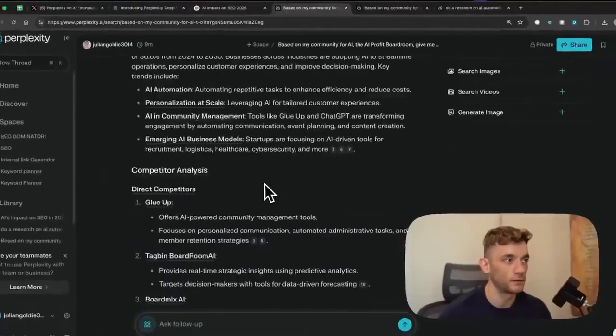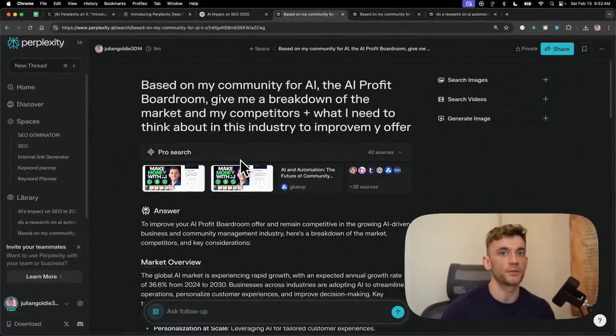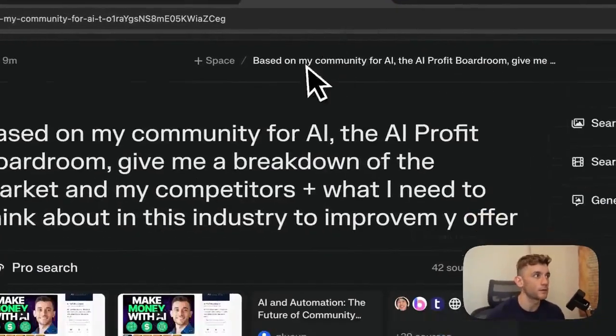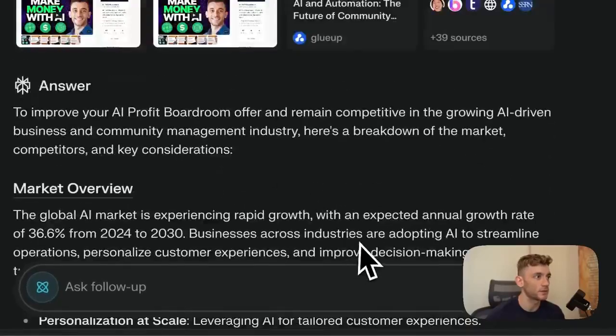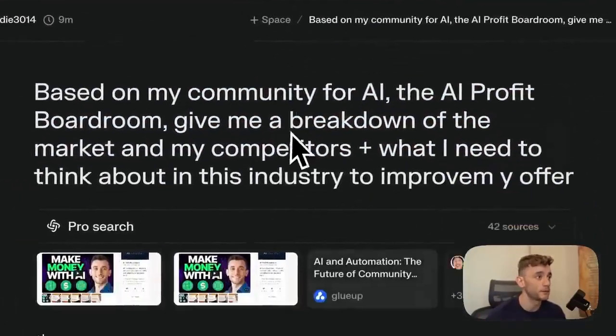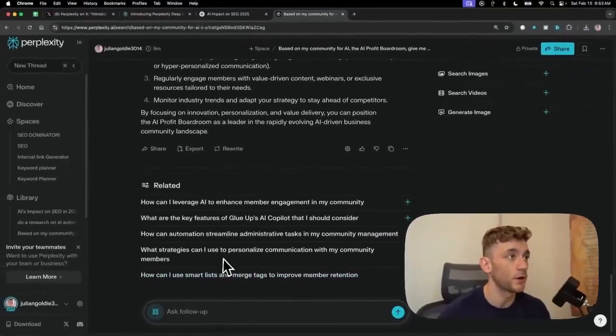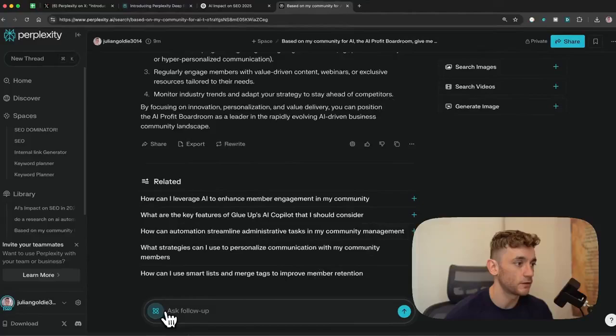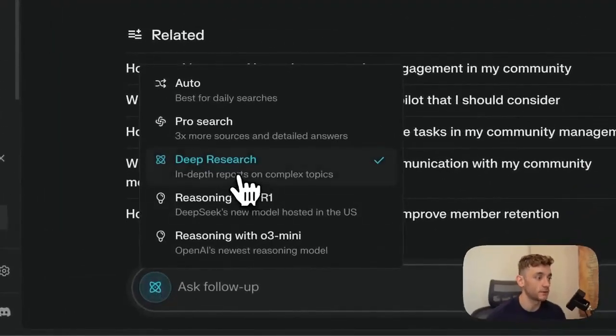The resources, I would say they're better than your average researcher, but they're probably not going to beat your specialist researcher, if that makes sense. So if you're comparing this versus a PhD researcher, I think you're going to get better results back from a human, but it's still pretty powerful and super useful. Plus you can ask follow-ups and go deeper into the topics that you want after you've done the first set of deep research, and you can keep that selected on deep research down there.